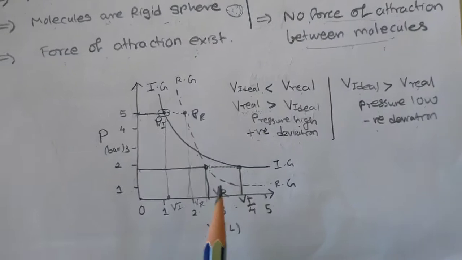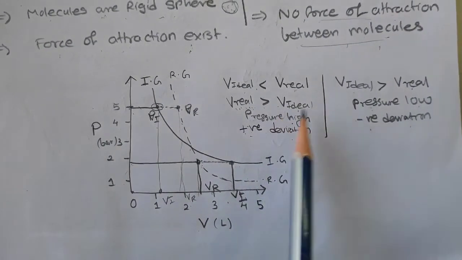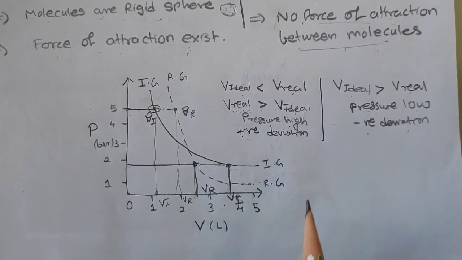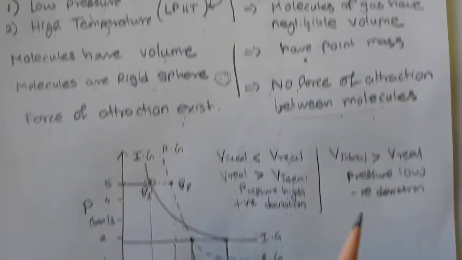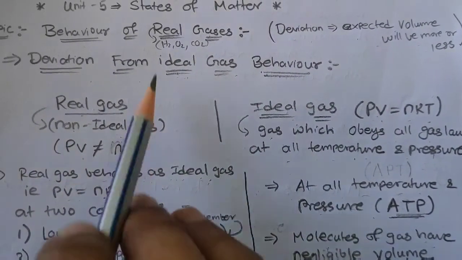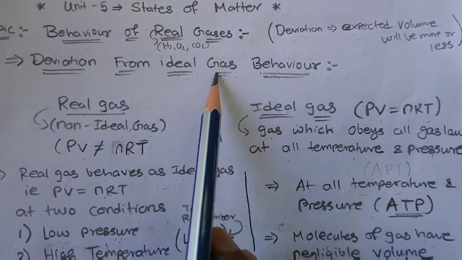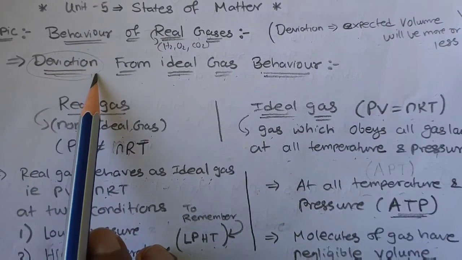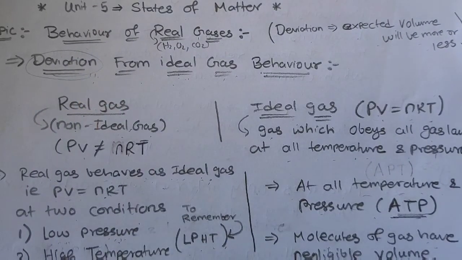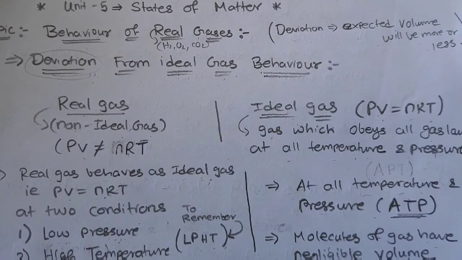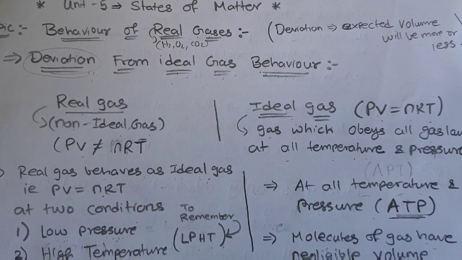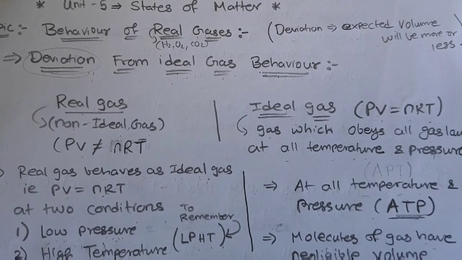And we saw the graph like this. You can also draw a graph like this, and you can write this in your fair book also. So this is the behavior of real gas compared with ideal gas, and there is a deviation, two types of deviation, positive and negative. In the next video we will be discussing the remaining part, that is the correction that was required. There is one flaw in this theory, and we will just see the question in this video only.